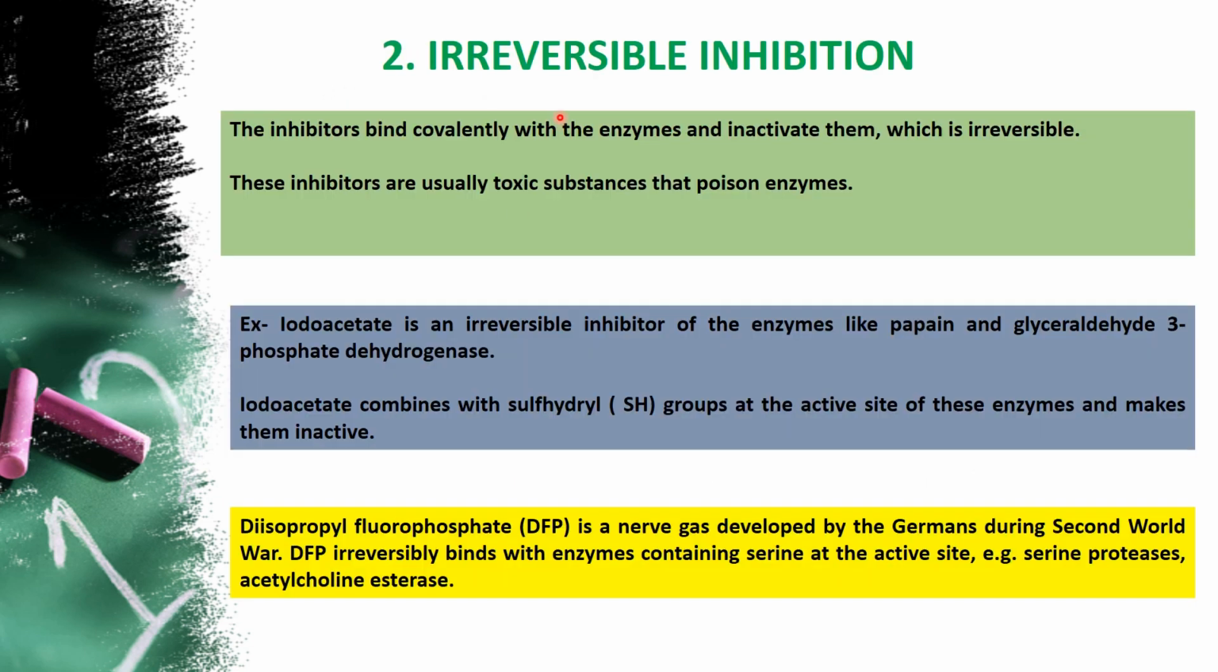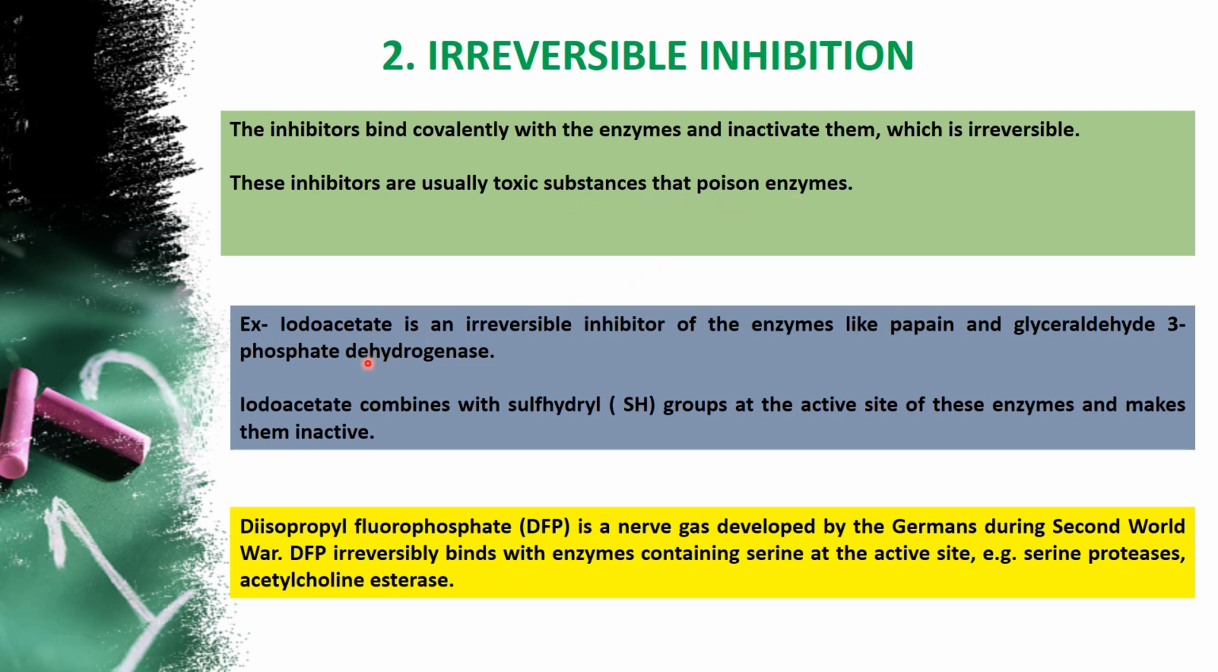The next type we are moving to is irreversible inhibition. Irreversible means you can't separate the inhibitor and the enzyme, and the reaction is not going to continue, regardless of the concentration of the inhibitor. That's why it is called irreversible. You can't separate them. The inhibitor binds covalently. Covalent means it's strongly bound with the enzyme and inactivates it, which is irreversible. These inhibitors are usually toxic substances that poison the enzyme. That means it totally inhibits the enzyme.